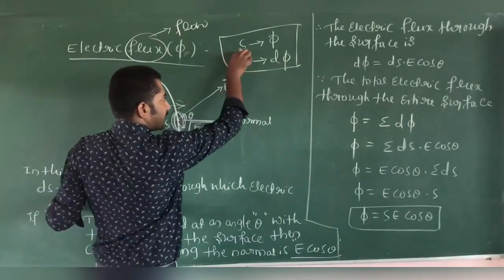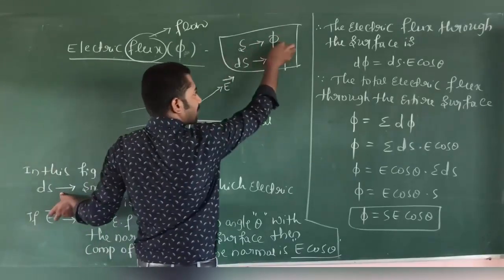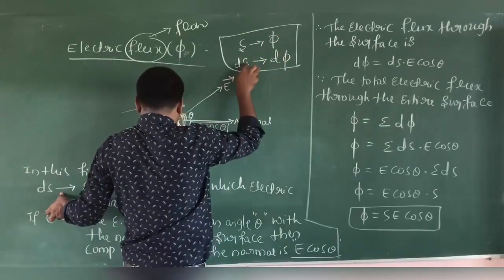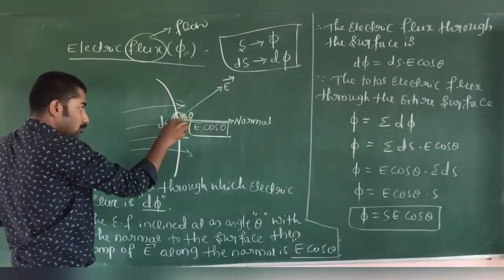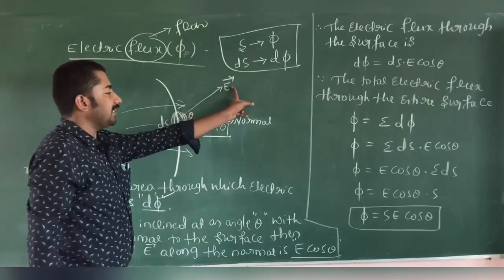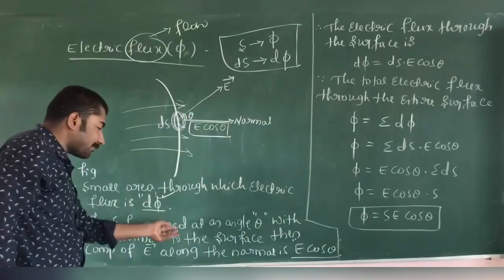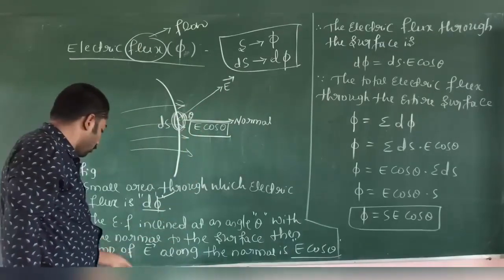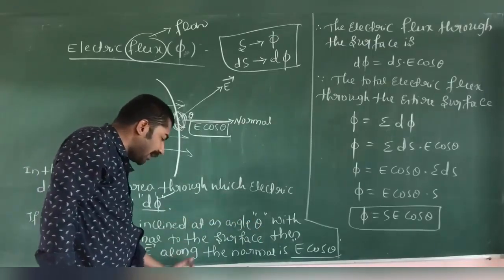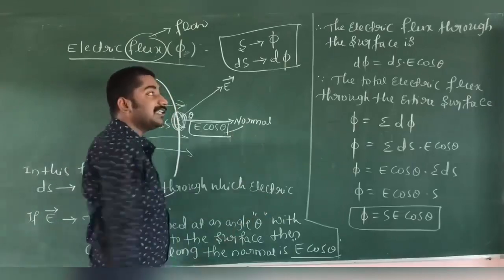The total surface is S, then the electric flux is phi. Vector E is inclined at an angle with the normal, so the component along the normal is E cos theta.